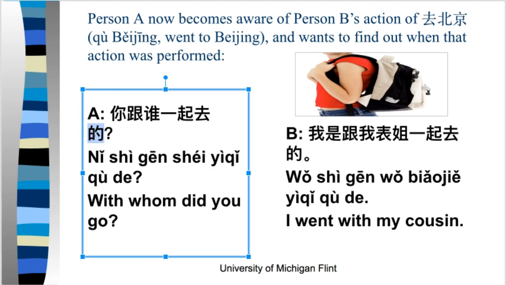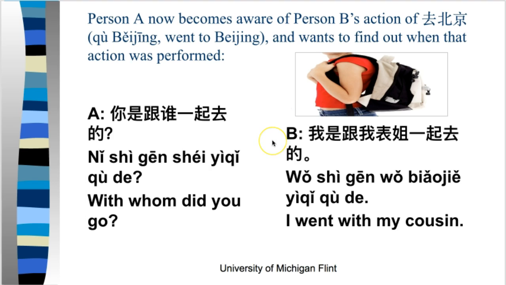So the hanging 的 at the end signifies that this is a 是的 structure, that you're asking for details about a known past event. 你跟谁一起去的, right? Or 你是跟谁一起去的? And then B would also answer with the same structure, just answering the question. 我是跟我表姐一起去的. All right, let's look at another example.